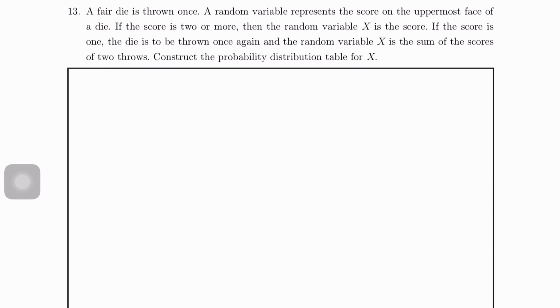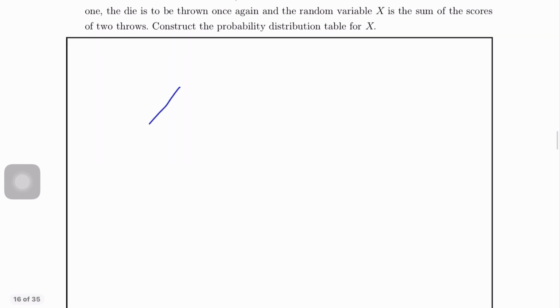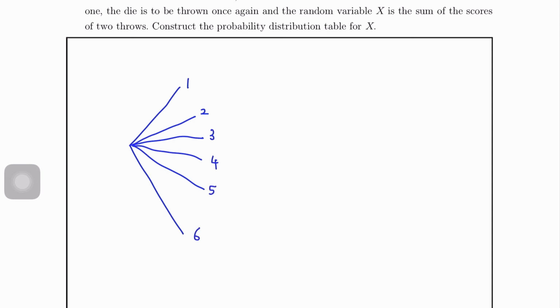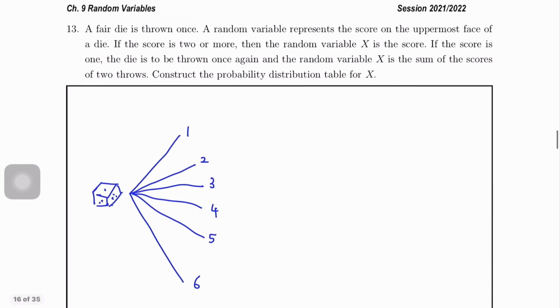So we have one fair die. The die is thrown once. So the outcomes when we throw a die are 1, 2, 3, 4, 5, 6, each with probability 1 over 6, since it is a fair die. It says if the score is 2 or more, then x is the score.